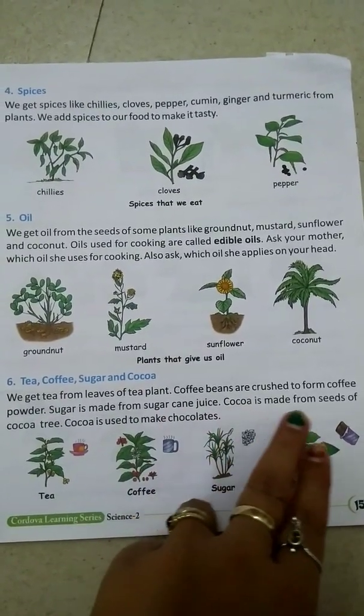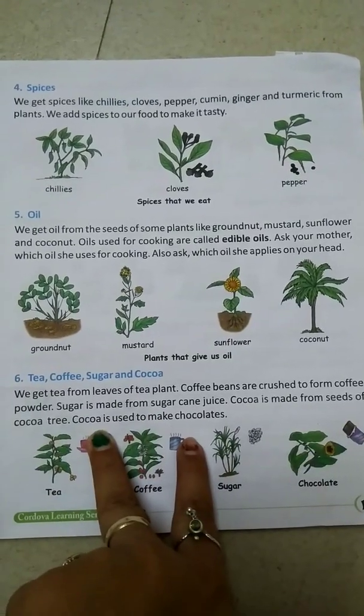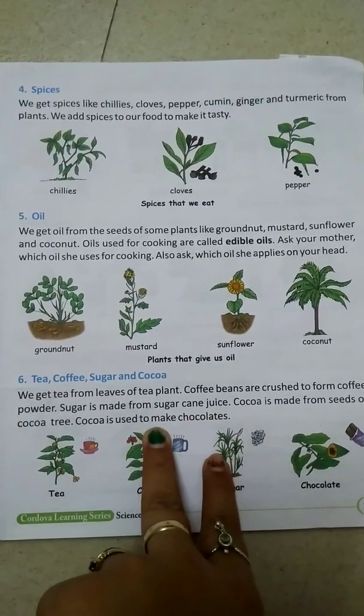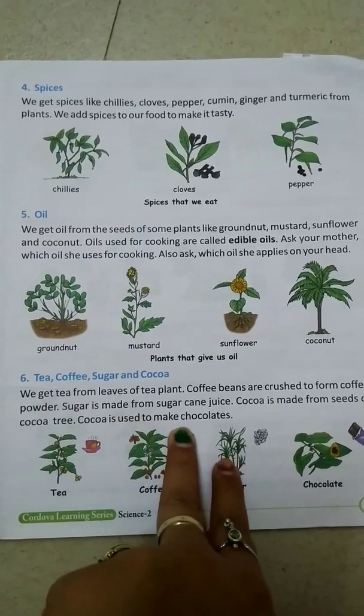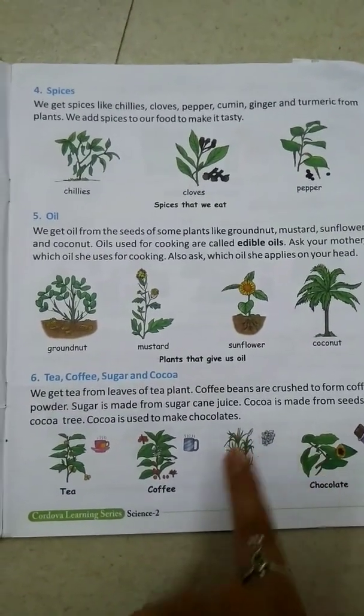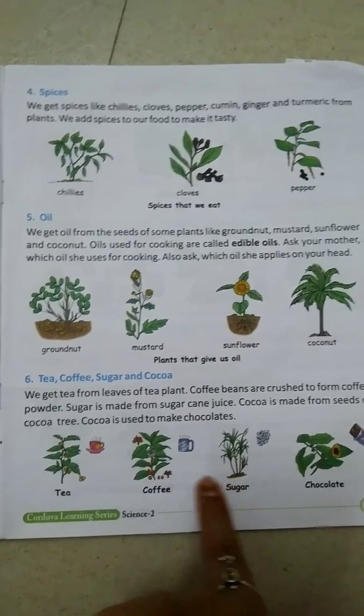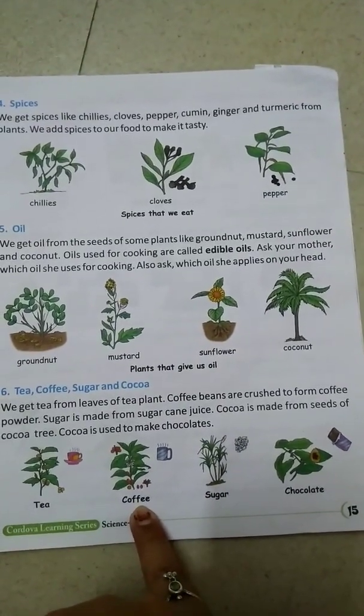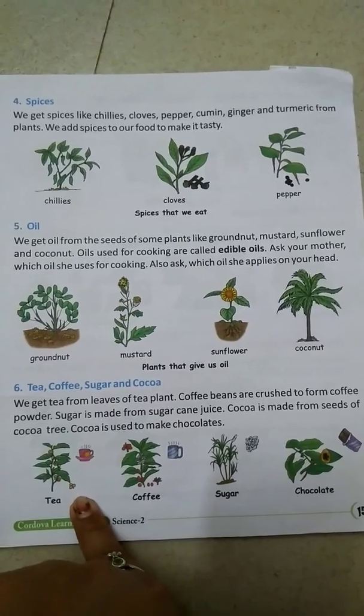Cocoa is made from seeds of the cocoa tree, and cocoa is used to make chocolates. We are eating chocolates, so they are made from this cocoa. Sugar we get from sugar cane. Coffee we get from coffee beans, and tea we get from the tea plant.